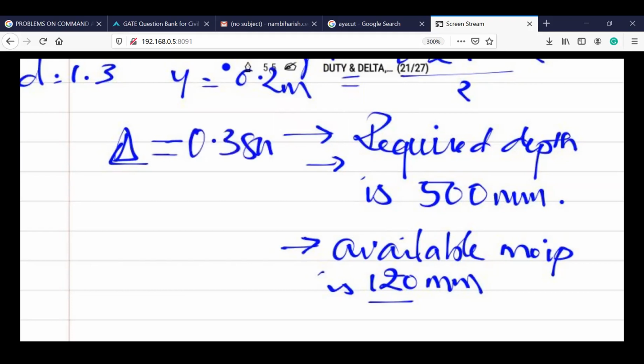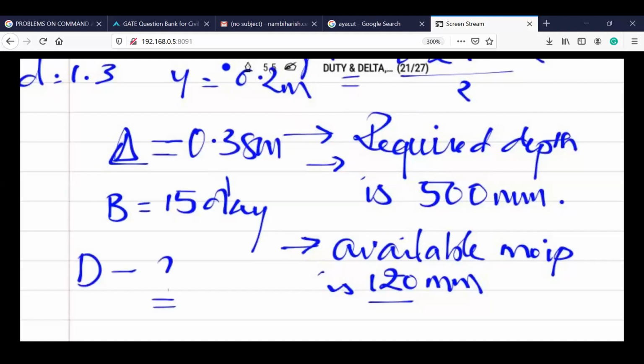And the base period is given as 15 days. Okay, the base period is 15 days. And I require you to calculate the duty by using the formula. Tell me the duty with the units also. So how much is the duty? Calculate the D value and we'll close on.